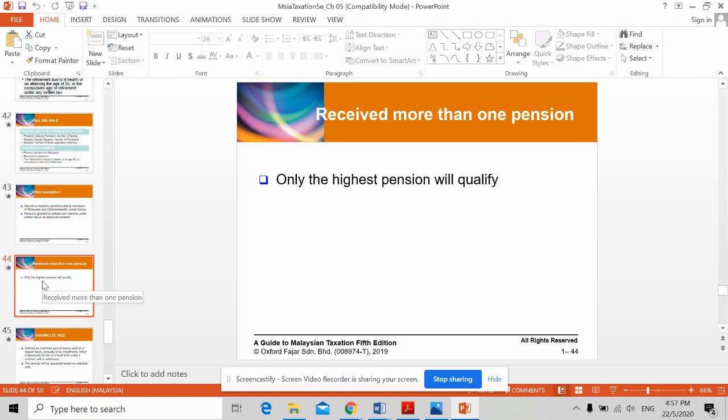What if a person receives more than one pension? So only the highest pension will qualify for exemption.